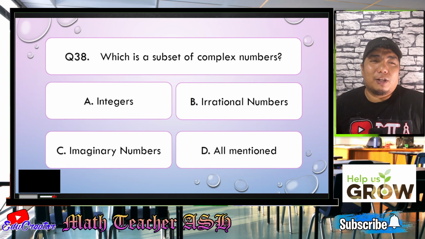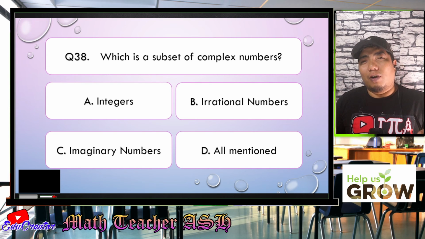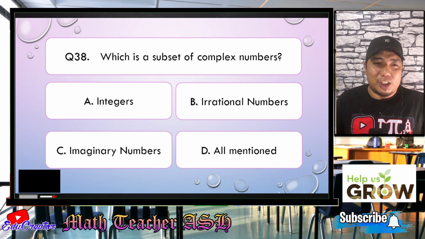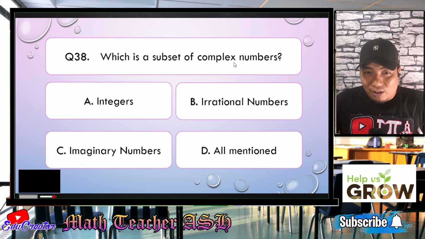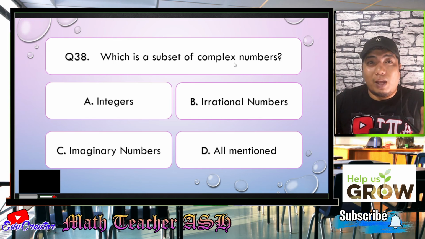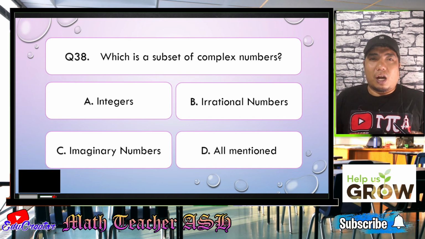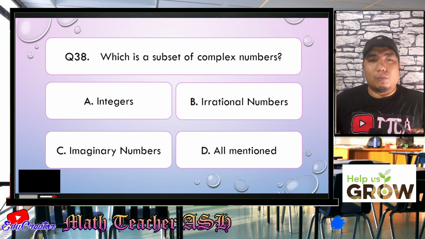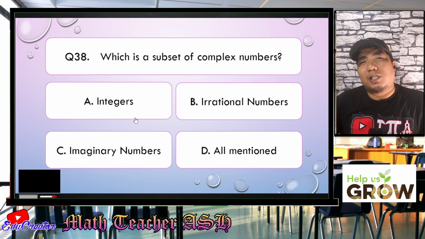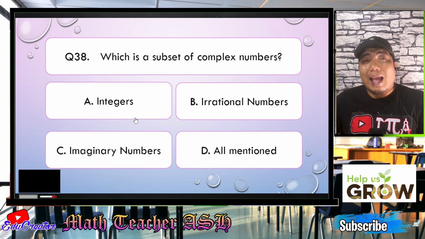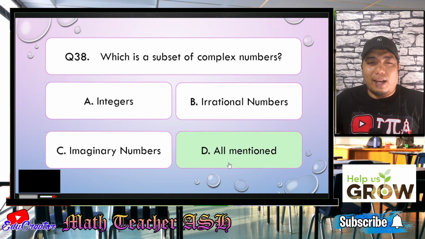Okay, my dear math learners, complex numbers is basically the combination of real numbers and imaginary numbers. So imaginary numbers is a subset of the complex numbers. That's correct. However, irrational numbers and integers are under the real numbers. So if you consider integers, irrational numbers, and imaginary numbers, that is also known as the complex number. So the correct answer for this question is letter D.